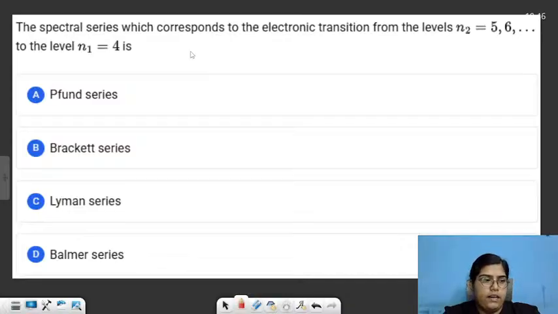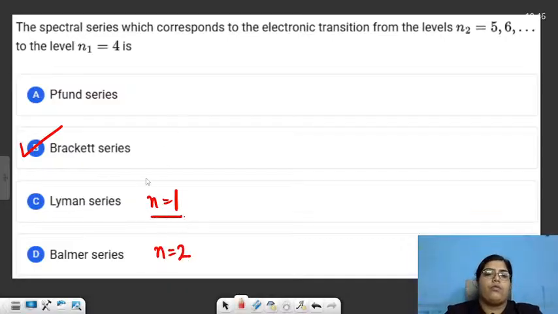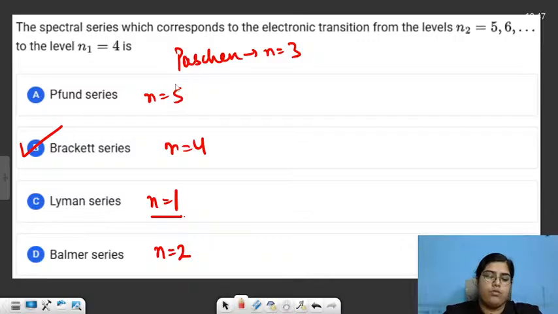Can anyone tell the answer? The series start from Lyman, Balmer, Paschen, Brackett, and Pfund. Yeah, so the answer is Brackett. Lyman value is 1. All the electrons come to the first orbit. Balmer value is 2. Lyman, Balmer, Paschen are not here in the options. Paschen has n equal to 3. Brackett n is equal to 4. And Pfund is n equal to 5.